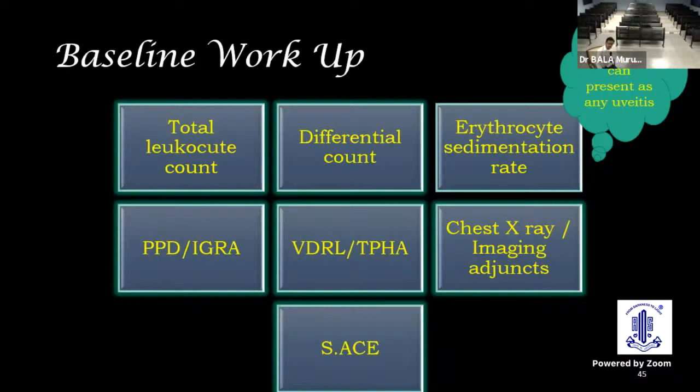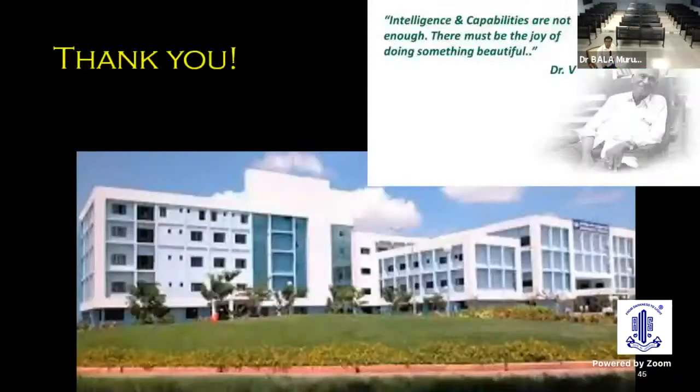The common baseline workup includes a total count, differential count, and ESR, which is commonly neglected or overlooked. Even the test for TB, PPD or IGRA, and the test for syphilis should include both a specific and a non-specific test. Go in for chest imaging as and when needed, and include serum ACE whenever you're suspecting sarcoid and its differential diagnoses.